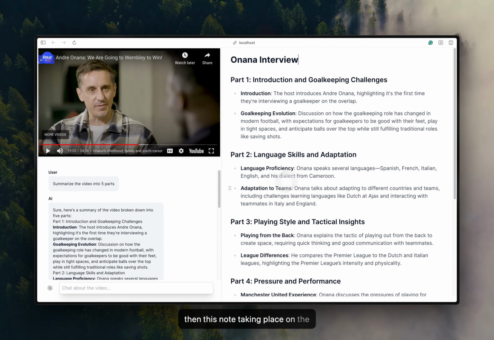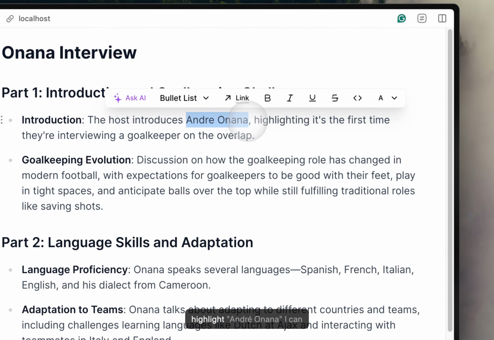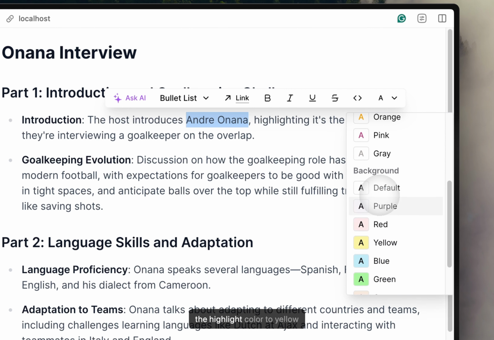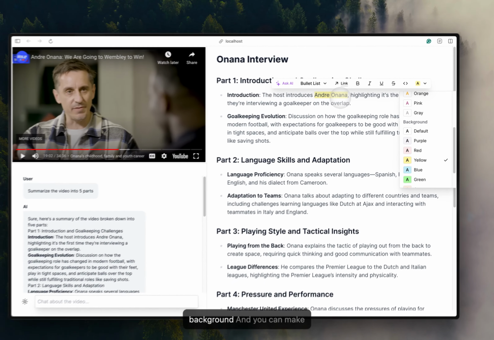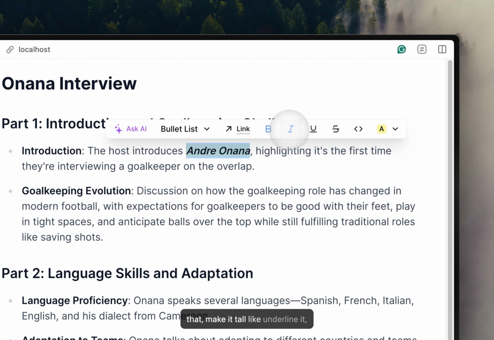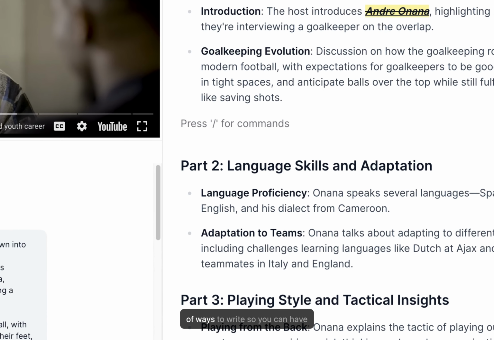This note taking place on the right hand side is very versatile and very clean as well. For example, you may want to highlight some specific phrases in your text. So for example, I want to highlight Andre Onana. I can change the highlight color to yellow. Boom, as you can see, there's a beautiful yellow highlight in the background. And you can make text bold, italic, underline it, strike through, a lot of stuff. In this editor, you have a lot of ways to write.